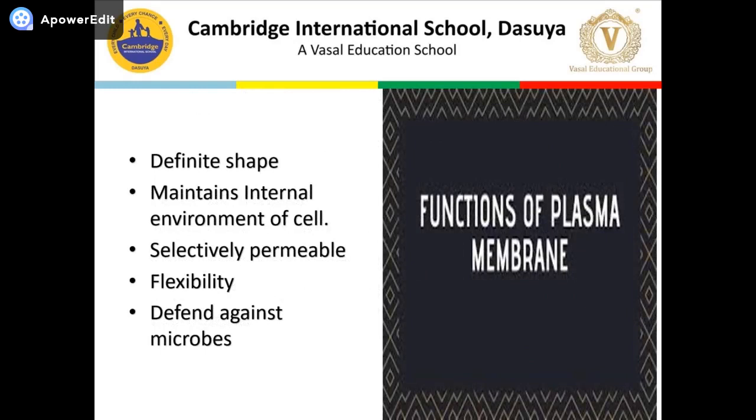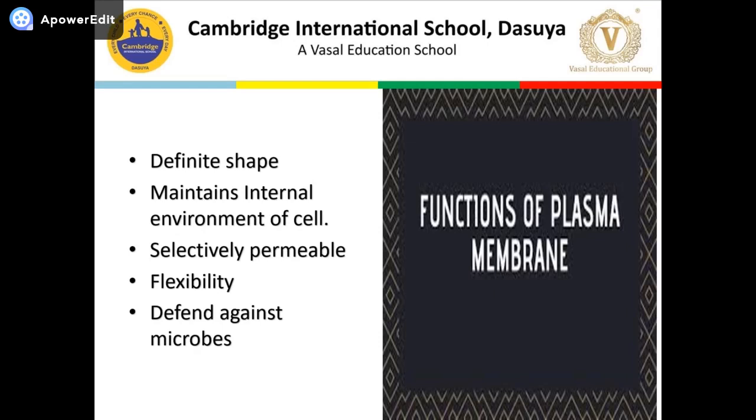Now come to the functions of the plasma membrane. First, it binds the semi-fluid content of the cell and gives it a definite shape. Second, it functions as a mechanical barrier, protects the cell contents and maintains the internal environment of the cell. Third, it is a selectively permeable membrane, permitting only certain substances to pass through.